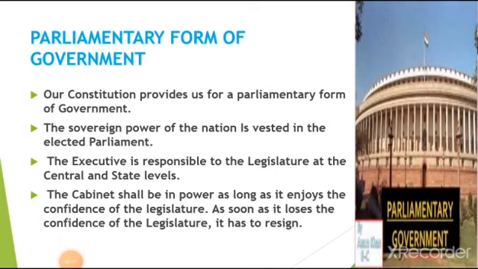Third feature of our constitution is parliamentary form of government. Our constitution has provided us a parliamentary form of government. In a parliamentary form of government, sovereign power goes to the union legislature or Parliament, not to the state legislature. The executive should be responsible to the legislature at the central and state levels. The executive consists of a group of ministers, who are the major part of the government. The legislature consists of other members of Parliament. If the executive loses the support of the legislature, the whole government, including the prime minister, should resign before completion of their term. So always the executive should be responsible to the legislature.